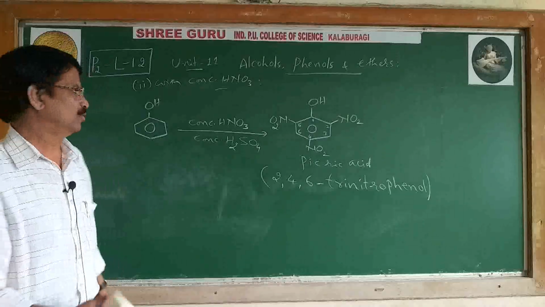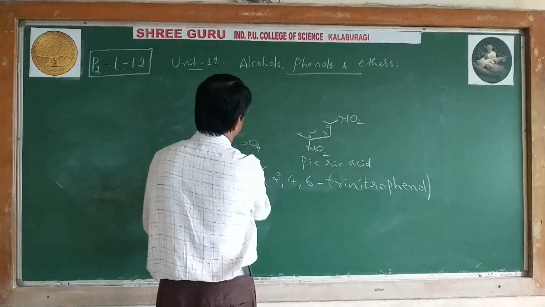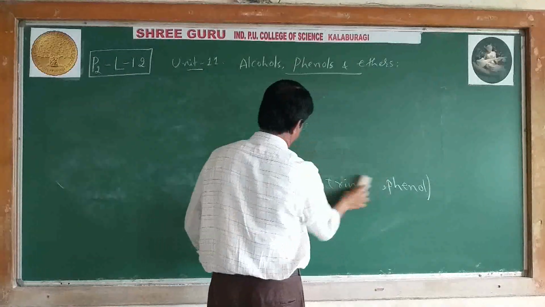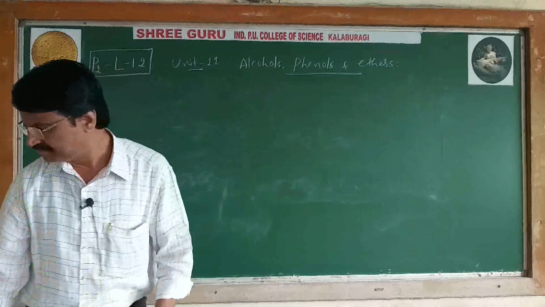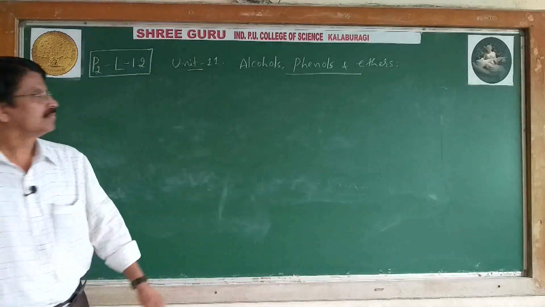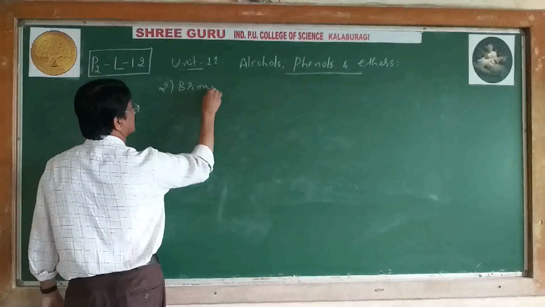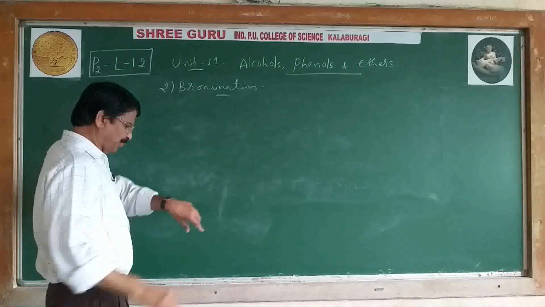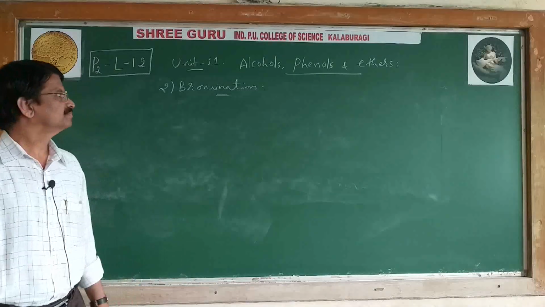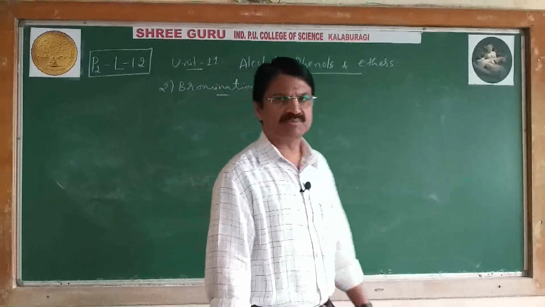Second one, bromination of phenol. Here again the same type, as the reactivity of phenol is more.